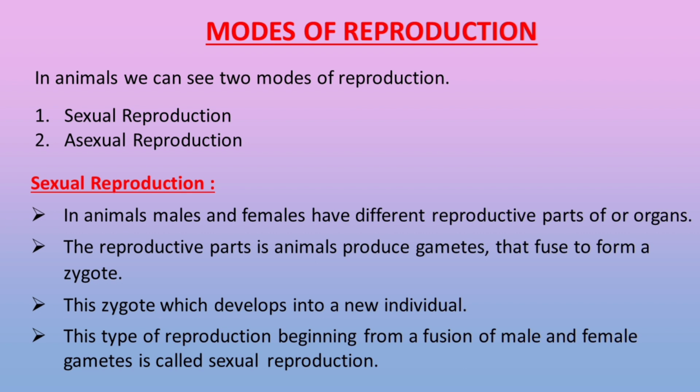The reproductive parts produce gametes that fuse to form a zygote, which develops into a new individual. This type of reproduction, beginning from a fusion of male and female gametes, is called sexual reproduction.